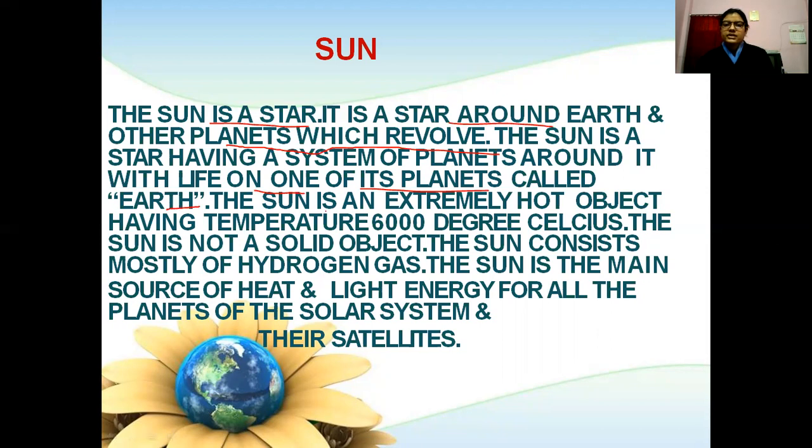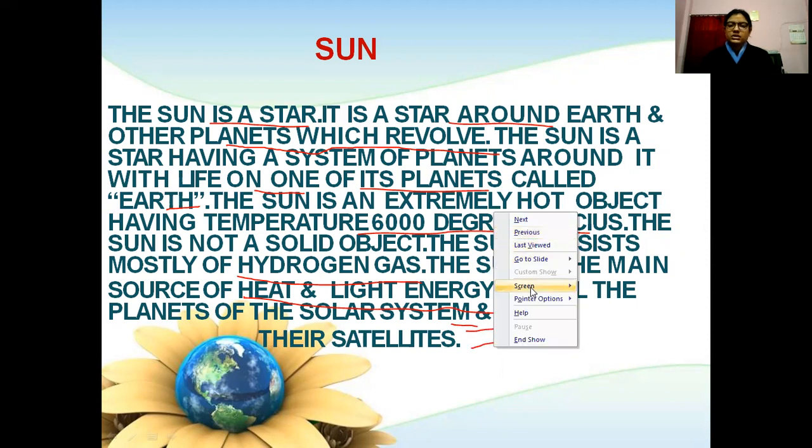The sun is an extremely hot object. The temperature is 6,000 degrees Celsius. The sun is not a solid object. The sun consists mostly of hydrogen gas. Okay, the sun is the main source of heat and light energy for all the planets of the solar system and their satellites. Okay, this is our sun.